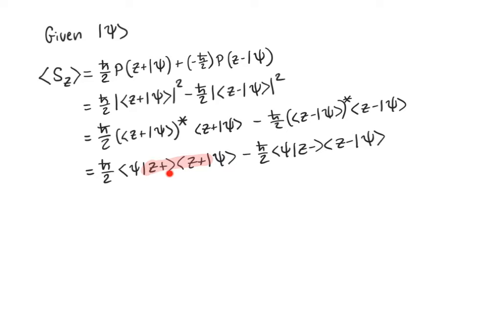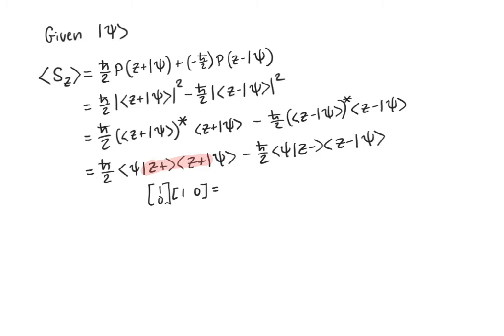Now, the first one is a ket. It's a column vector, the column vector 1, 0. The second one is the row vector 1, 0. I don't have to worry about complex conjugates of these because they have real values, so the complex conjugate is just itself. Now, this is a little bit different from the matrix multiplication we've been doing. It's the same process, but this time, remember, when you do matrix multiplication, you get the number of rows of the first matrix and the number of columns of the second matrix.